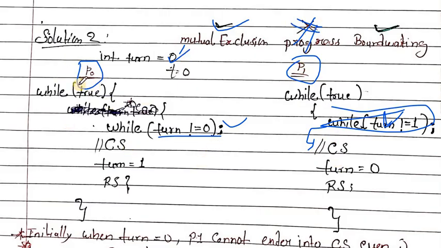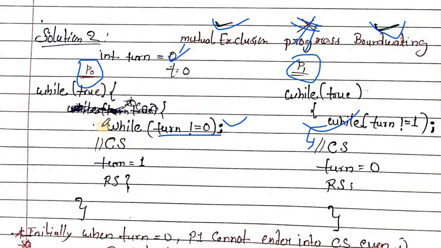Now check bounded waiting. The starting condition is false, and process P0 is in the critical section. Preemption happens and process P1 tries to enter the critical section. Here when it tries to enter, it checks the condition turn not equal to 1. Turn is 0, so the condition is true, and P1 is stuck in the while loop.